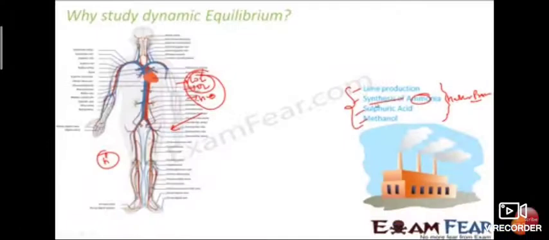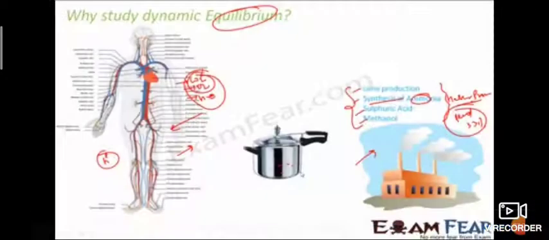Smoke which is coming out from the chimney. So lime production, synthesis of ammonia, sulfuric acid, methanol, all this comes under dynamic equilibrium.